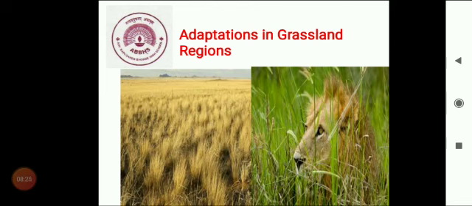Now next is adaptation in grassland region. Grassland consists of bushes and grasses. Fibrous roots of grasses prevent soil erosion. In equatorial region, grasses are very tall, where tiger, elephants can remain hidden, while in cold regions they are very short. Animals like rabbit are found in such grasses. Vast meadows are found in hilly areas as well as plains. For example, grassland of savanna.